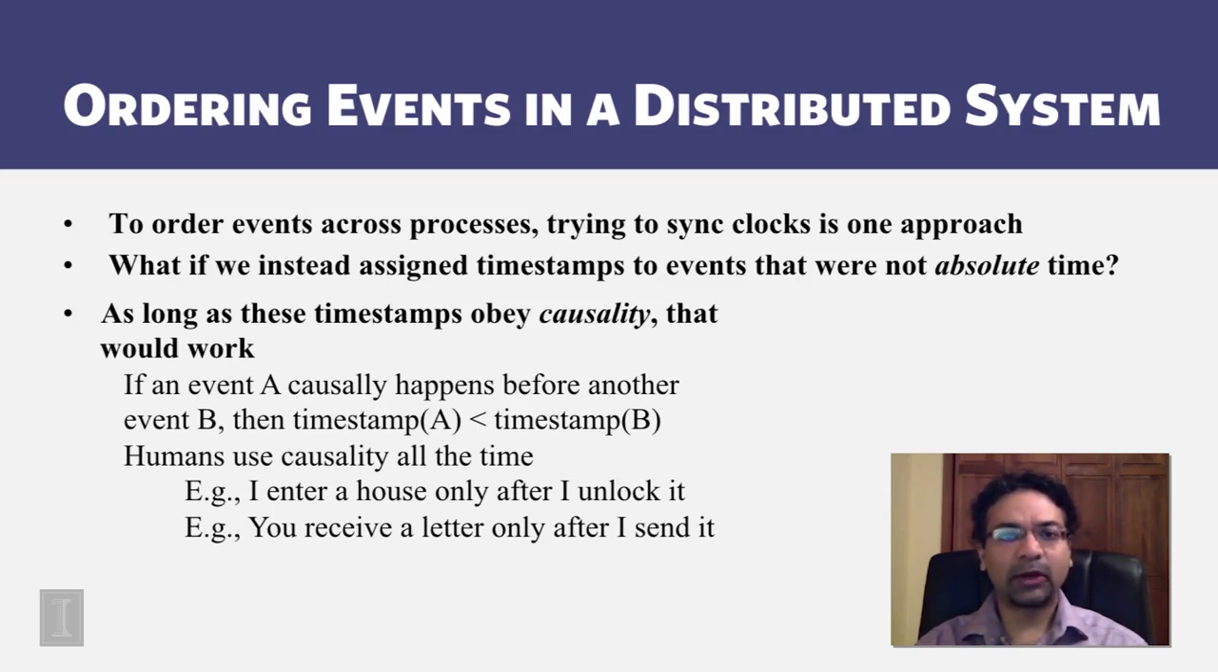What does causality mean? Causality means that one event leads to another. That is, there is a path of events from the first event to the second event. For instance, I can enter a house only after I unlock it. So the unlocking event happens before the entering of the house event. Similarly, you receive a letter only after I send it. So the sending event of the letter happens before the receiving event of that particular letter.